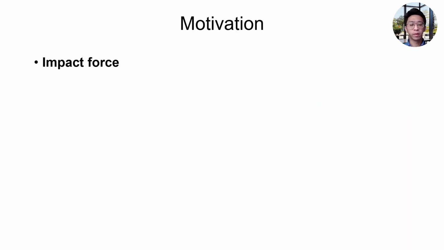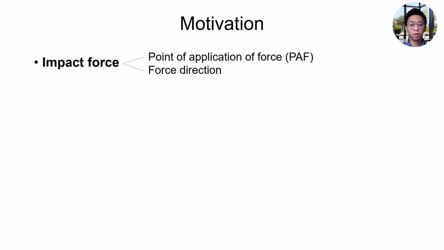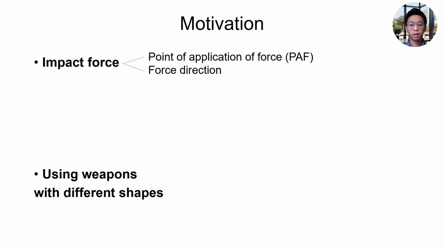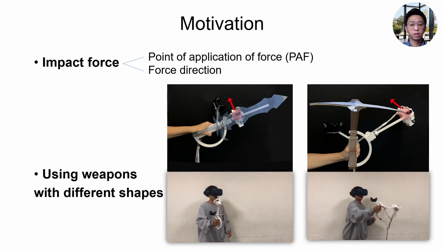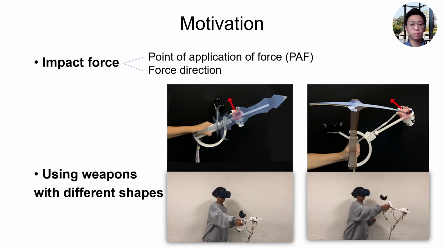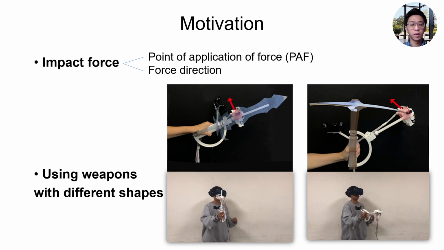Impact force is common haptic feedback on VR controllers, such as hitting objects with weapons or rackets. Impact force applies to different points of application of force, PAF, and in various directions in different scenarios. For example, using weapons with different shapes, such as a sword and a pickaxe. Their shapes are different, causing different PAF and force directions. The red dots represent the PAF, and the red arrows represent the force directions.